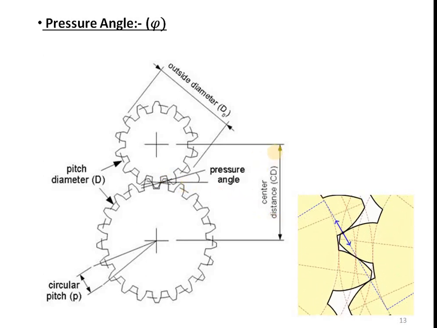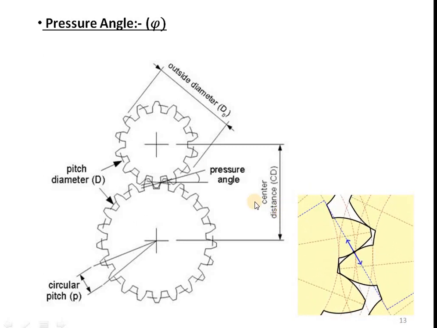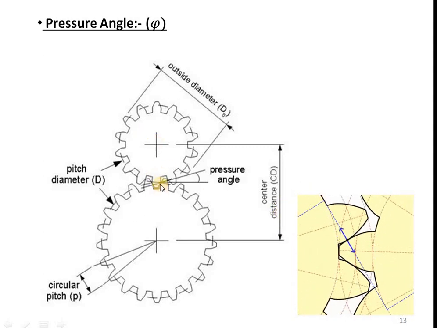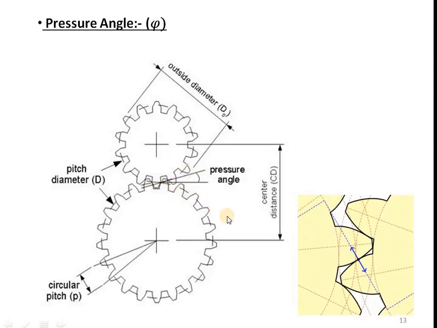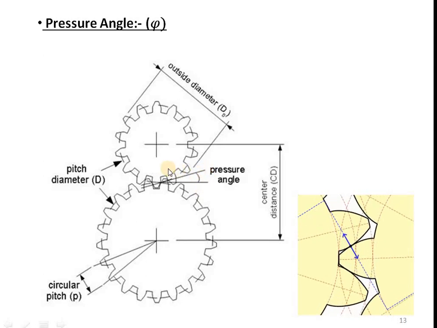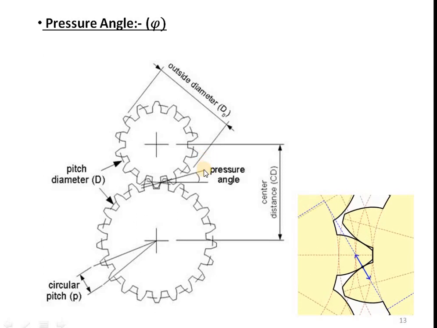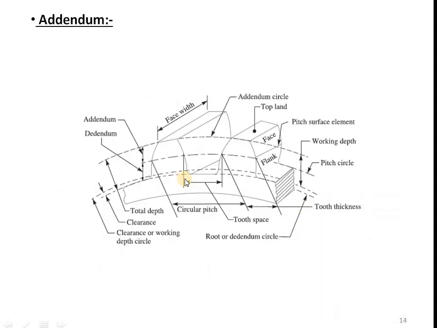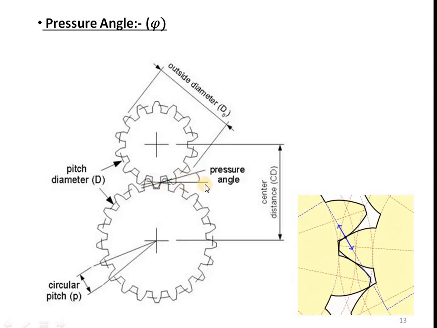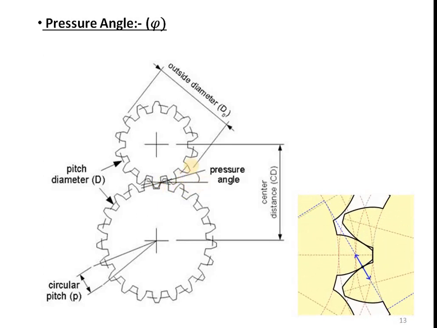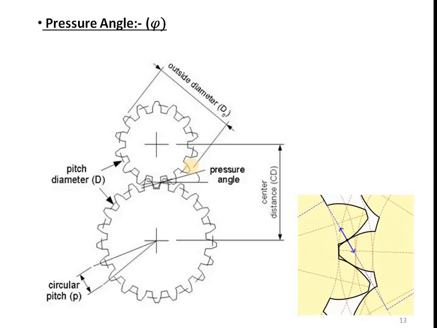We have already seen pitch point is the point of contact of two pitch circles. Here you can see this is the common tangent, and this is the common normal. The standard values of pressure angles are 14.5 degree and 20 degree.